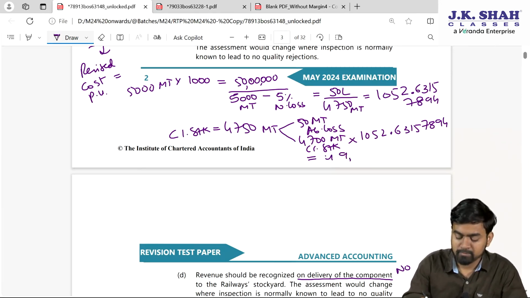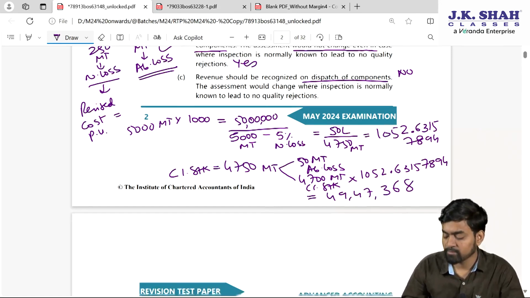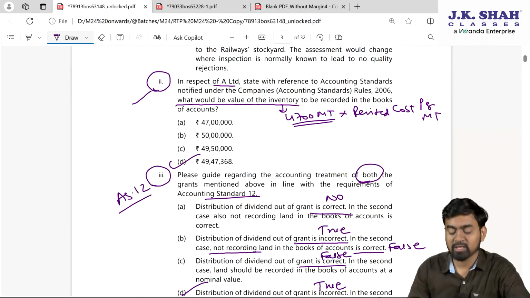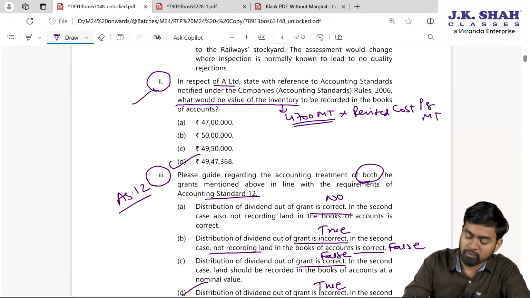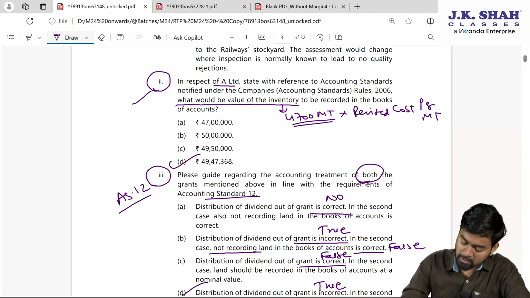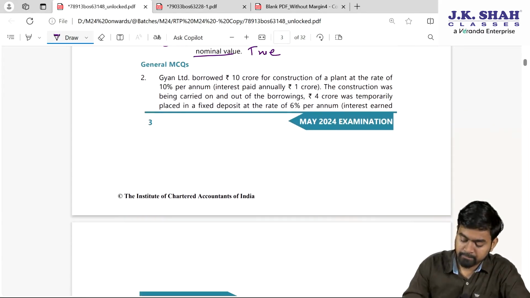49 lakh 47,368. 49 lakh 47,368 is option D. So for the second one, the answer D is correct. Fine. My dear students, if you confirm, your question number 1 is over.